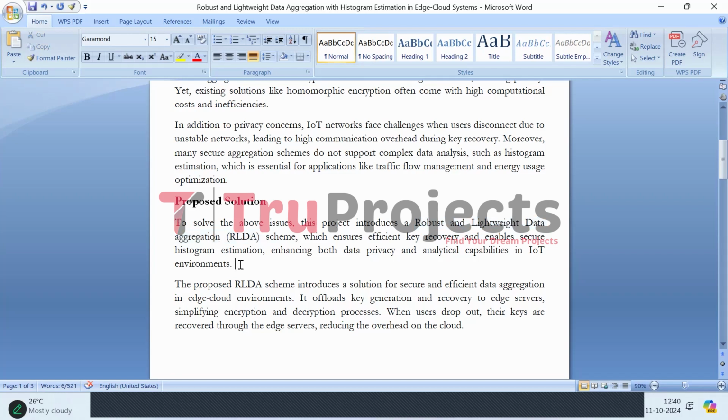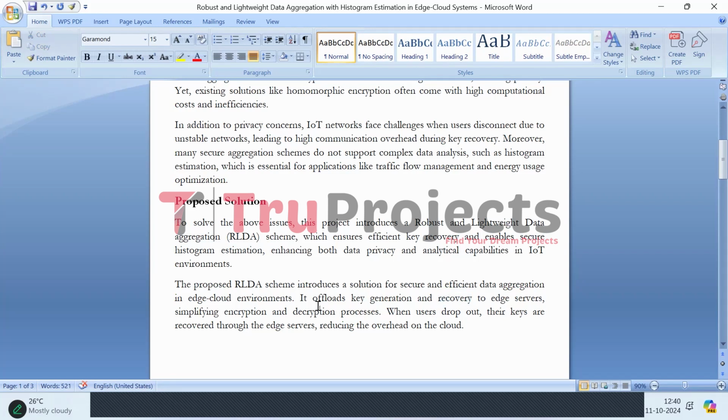So when users disconnect, the RLDA scheme facilitates key recovery through edge servers, which significantly minimizes the overhead. Additionally, it supports secure histogram estimation, allowing for advanced data analysis while ensuring the privacy of sensitive information. Overall, this RLDA scheme optimizes data handling, enhancing both efficiency and security in IoT applications.